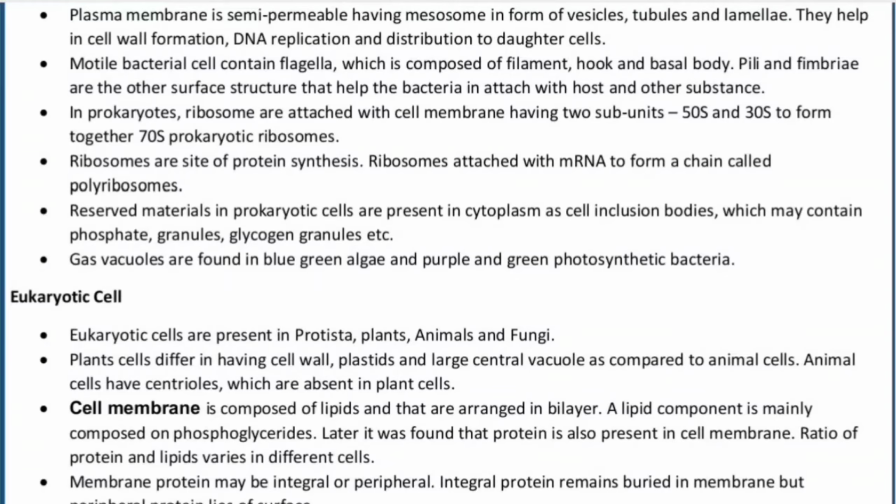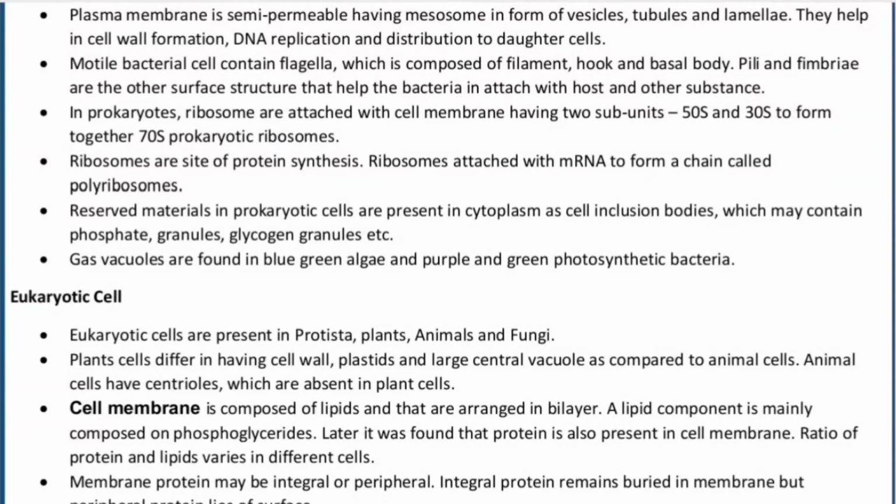The motile bacteria contain flagella, which are composed of filament, hook and basal body. I repeat, flagella are basically composed of filament, hook and basal body. There are pili and fimbriae, which are other surface structures that help the bacteria attach to the host and to other substances.